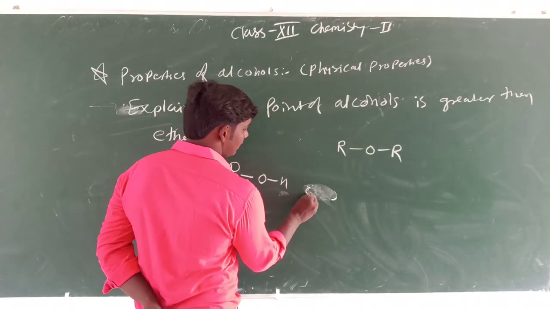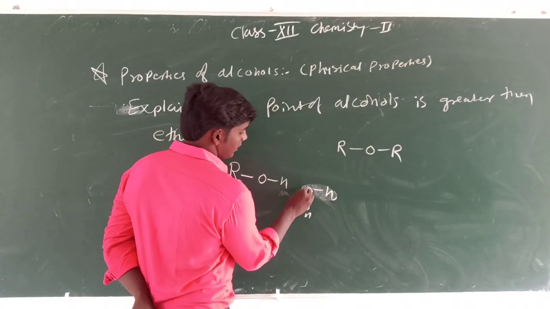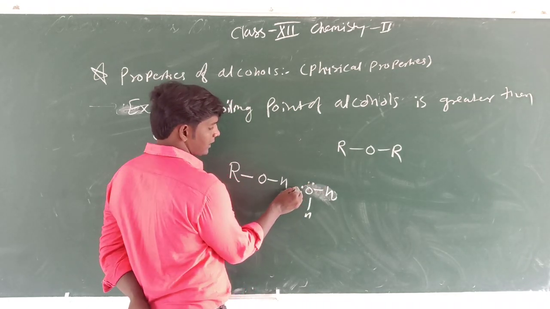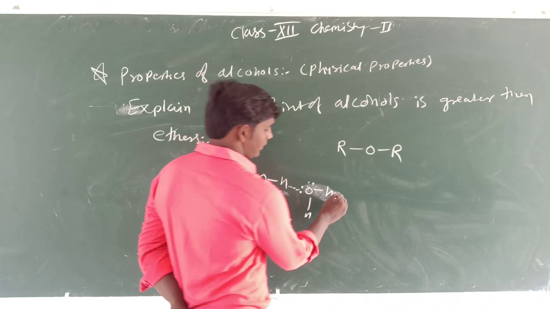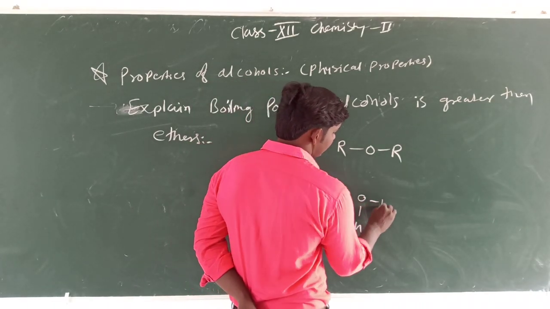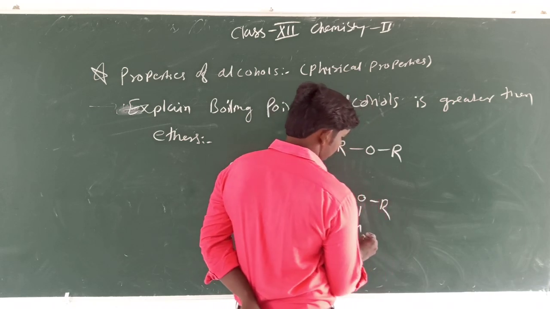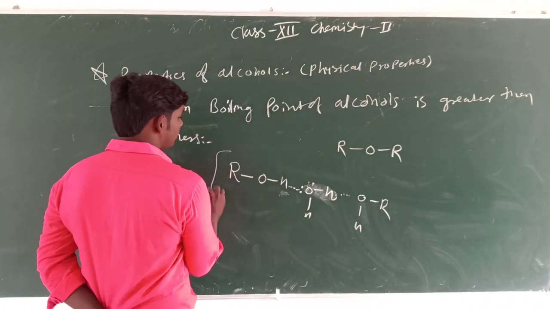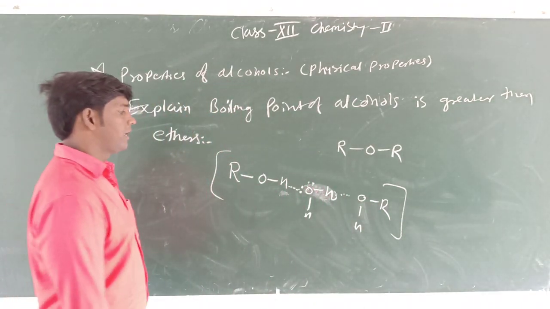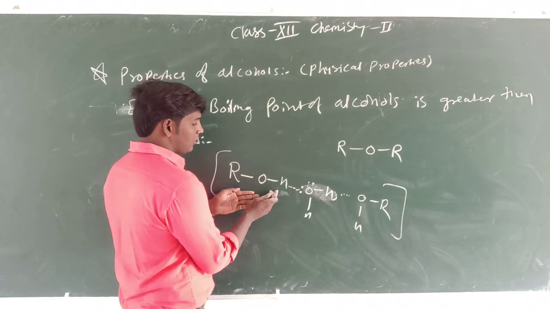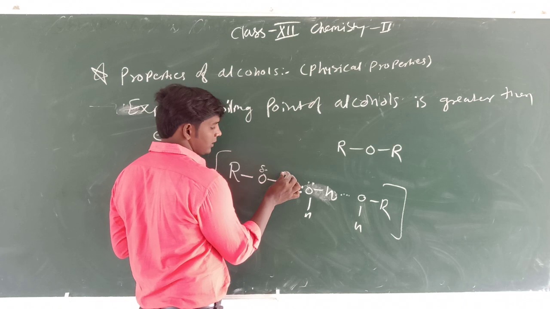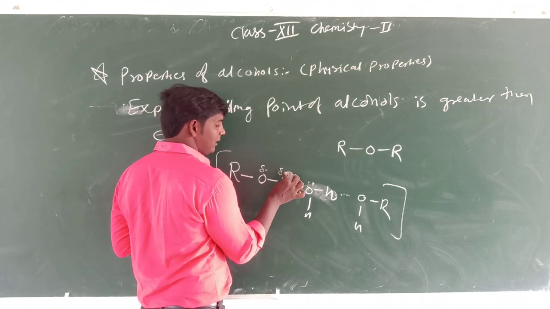For example, if I take water here, we have a lone pair on oxygen, so this will attract this H, and this H is attracted over this alcoholic O, and so on. Okay, so alcohol generally shows hydrogen bonding. See this alcohol, this oxygen is so much electronegative, it possesses del minus charge, and this hydrogen possesses del plus charge.